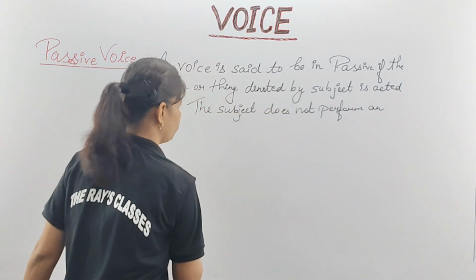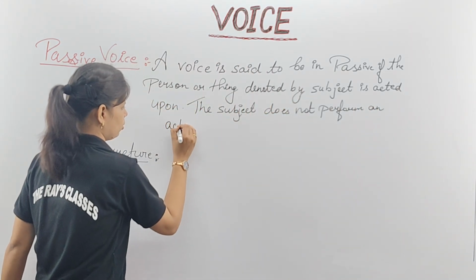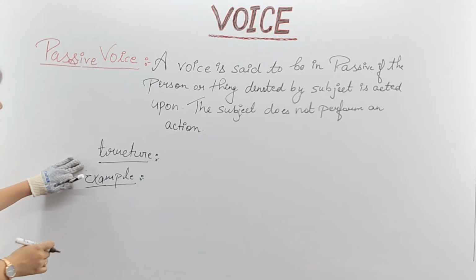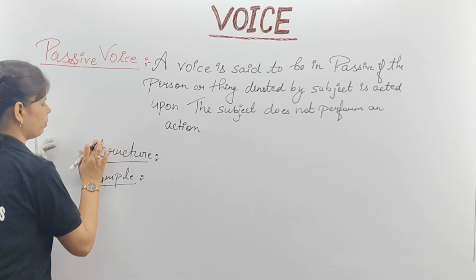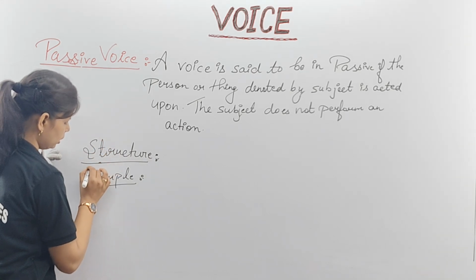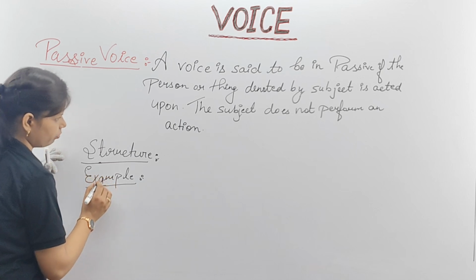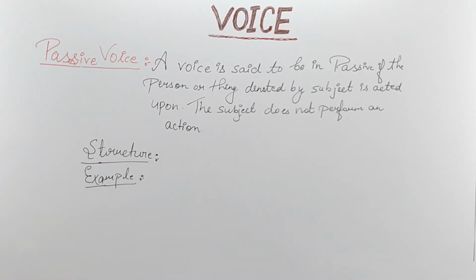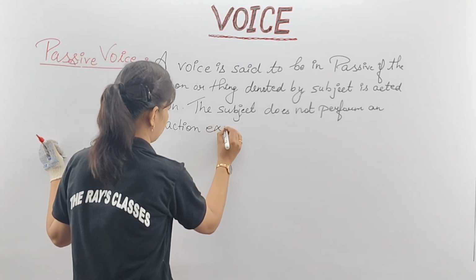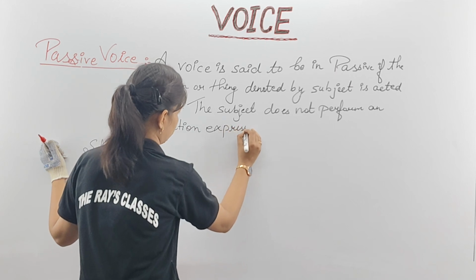Clear? It means what? Whatever the action is, it is done by, and that totally depends upon the object. The subject has no other role in that. Will it be okay for you? The subject does not perform an action. So next, let's talk about the structure expressed in the verb.